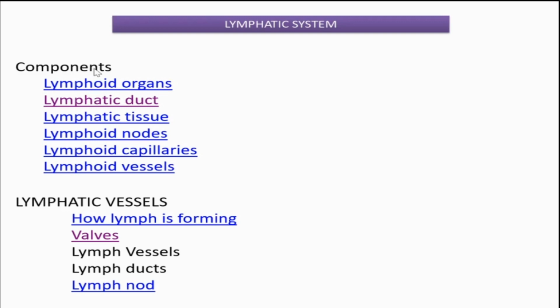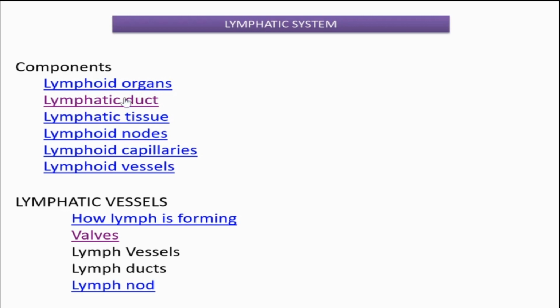First point itself, so many components are there for this lymphatic system. Which are the components? Lymphoid organs are there, lymphatic duct is there, lymphatic tissue is there, nodes are there, capillaries are there, and vessels are there. All these things together constitute the lymphatic system. Lymphoid organs can be classified into primary and secondary, that we will learn by the end of this section. So many lymphoid organs are present in our body, and a duct for discharging